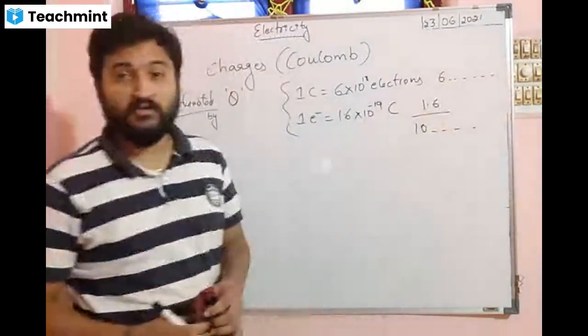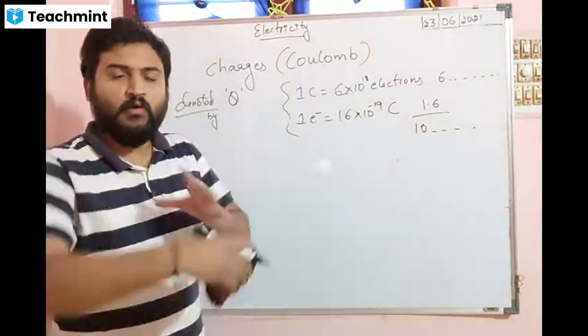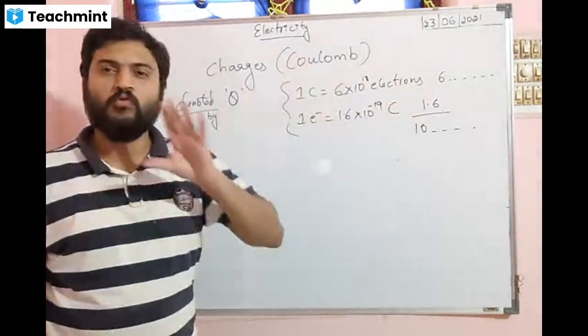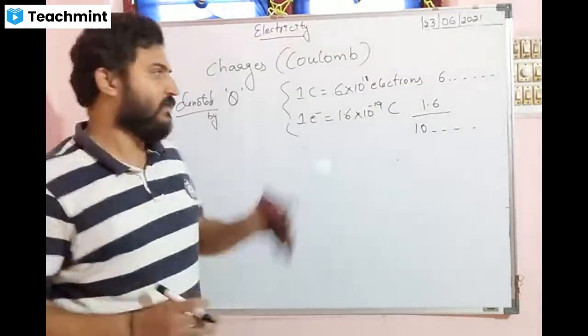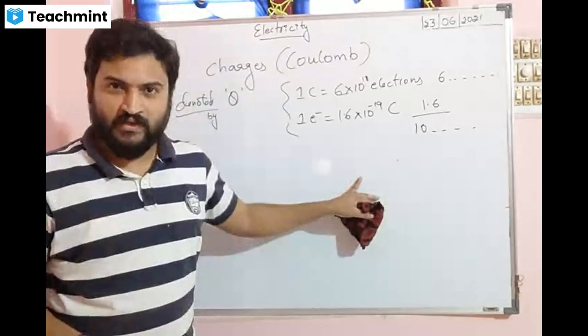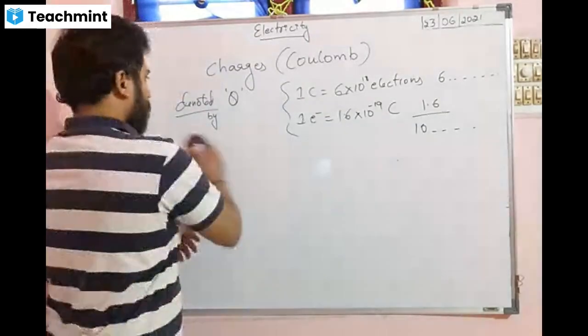Very, very, very less. So the charge of 1 electron is so less that so many electrons combine and form only 1 coulomb of charge. Clear? So basically charge means we think about electrons, and protons also we should think about.